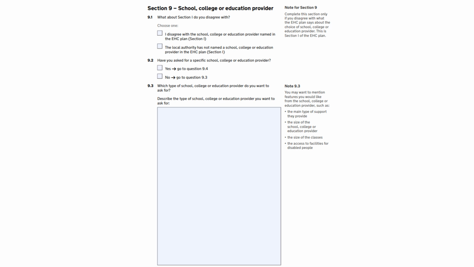If you believe that your child's needs are still not fully known, for example because assessments are still being undertaken, and you therefore do not know what type of setting they need, then just say that in this box. Please be aware that the Tribunal will expect you to be clear on what you are appealing for and to narrow your preference to a specific school during the appeal process if you haven't already done so. Therefore, ensure you arrange any visits to look at schools as soon as possible.